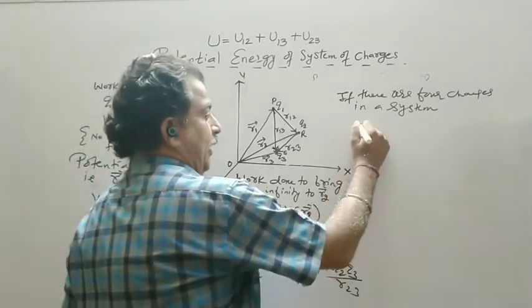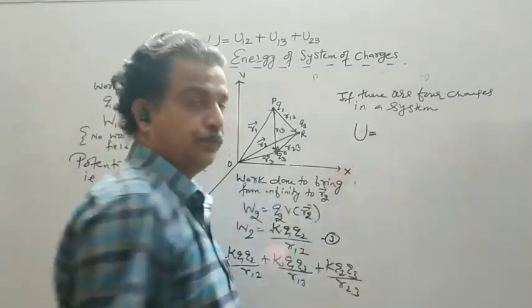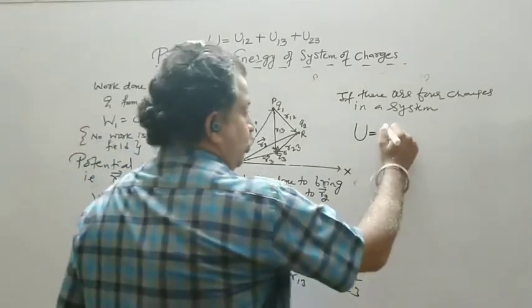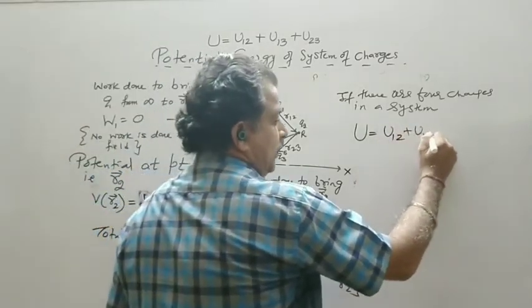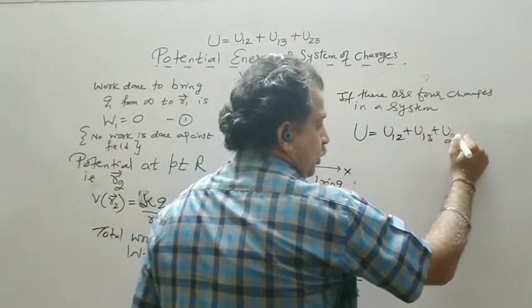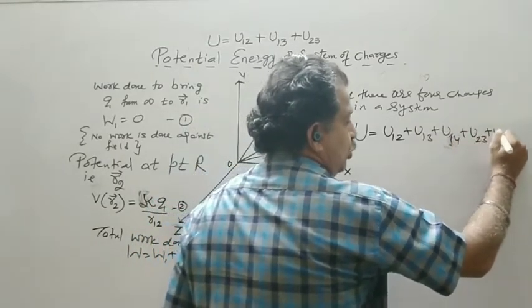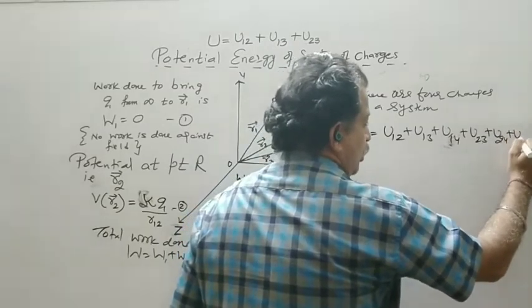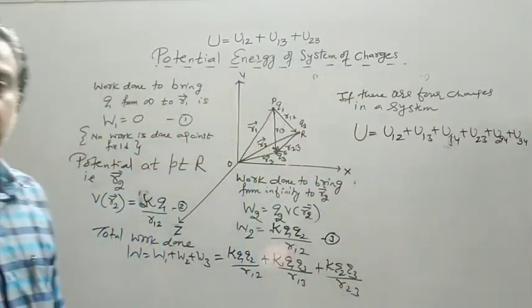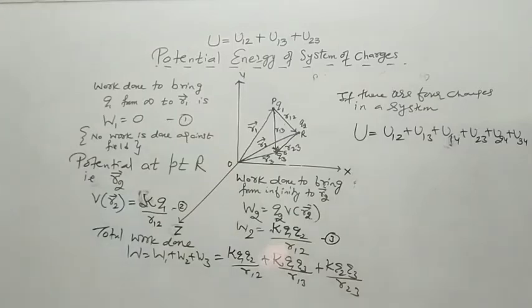So directly I will write U is equal to U12 plus U13 plus U14 plus U23 plus U24 plus U34. So this we have written directly.